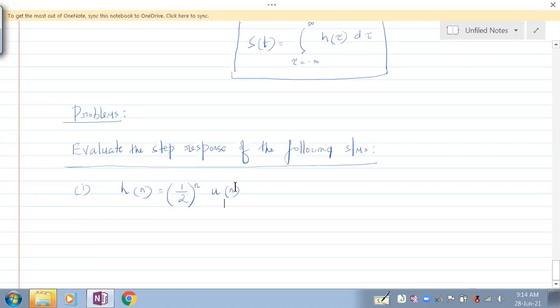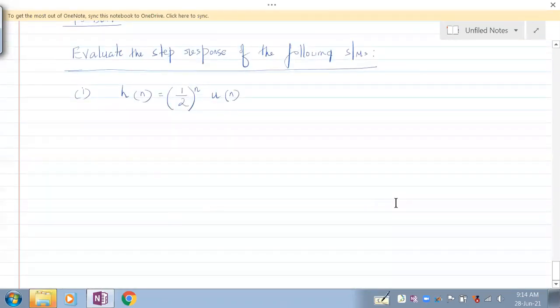Understand? If we sketch this, it looks very simple. Before sketching, let's take this equation. What is that equation? Step response s of n is summation of h of k, where k is ranging from minus infinity to n.